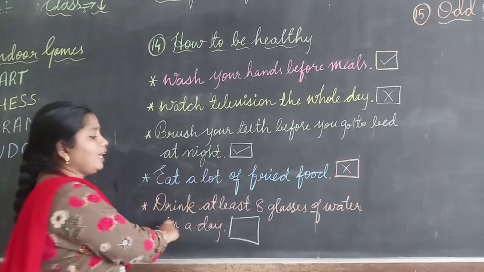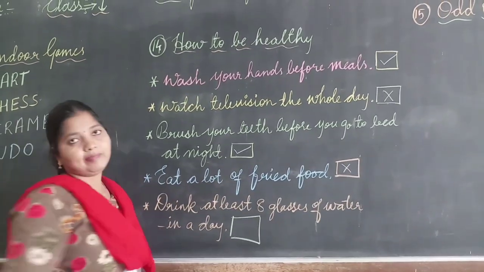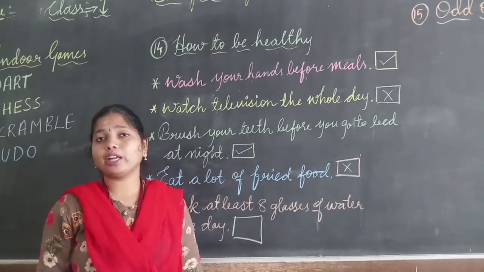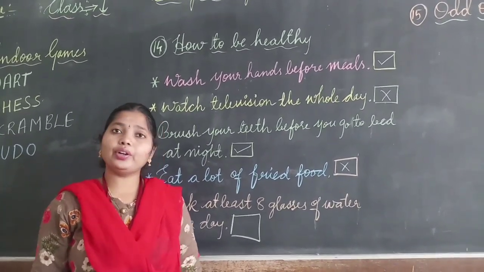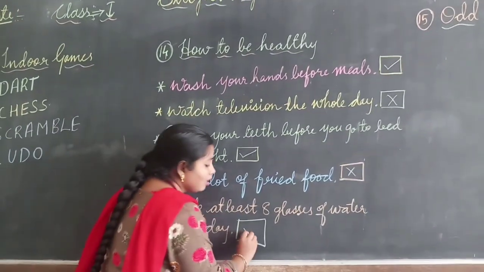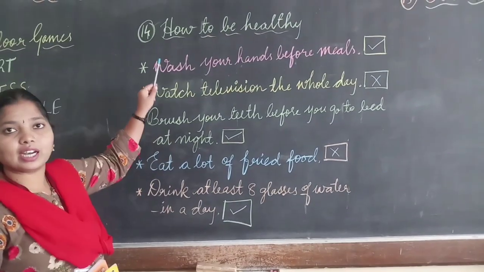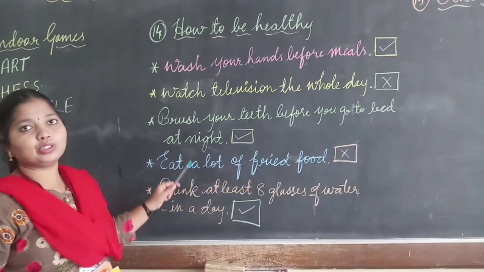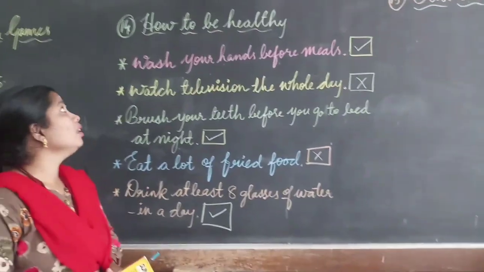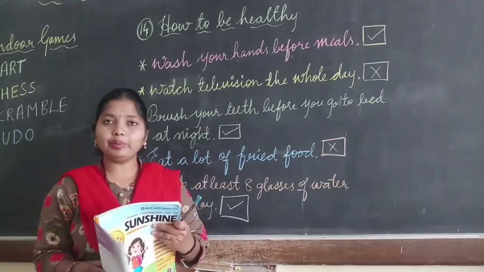Next, drink at least 8 glasses of water in a day. Children, I told you, you should drink 7 to 8 glasses of water in a day. So, is it right or wrong? Yes, it is correct. So, I will put a right mark. So, children, how many healthy habits did we study? We studied 5 healthy habits. You should follow them, children. This is about how to be healthy.